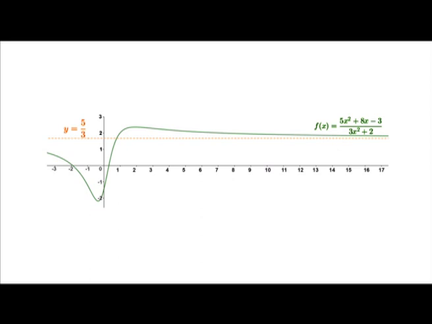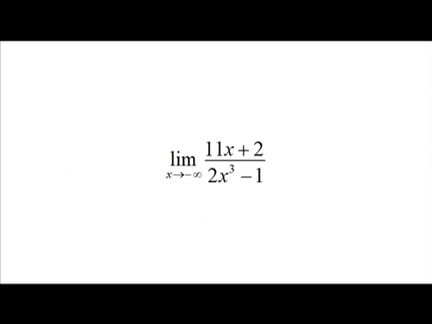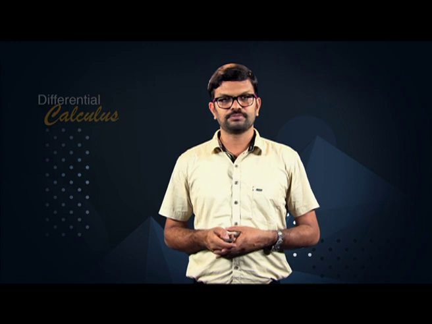Now, consider the problem to evaluate limit x goes to minus infinity 11x plus 2 whole divided by 2x cube minus 1, where the degree of the denominator is bigger than that of the numerator. The highest power of x in the denominator is x cube.